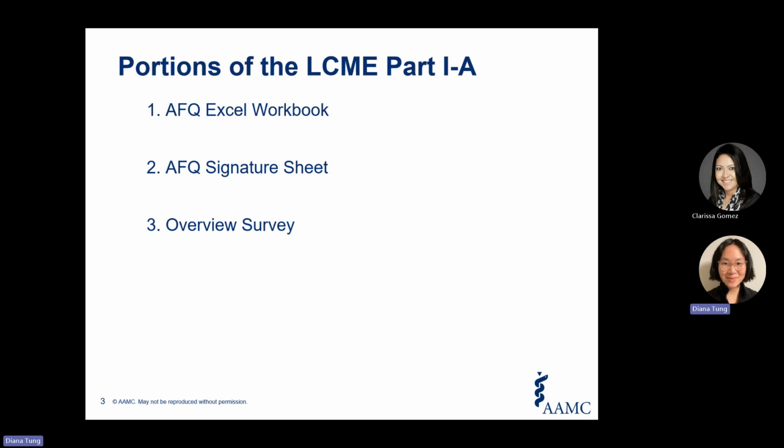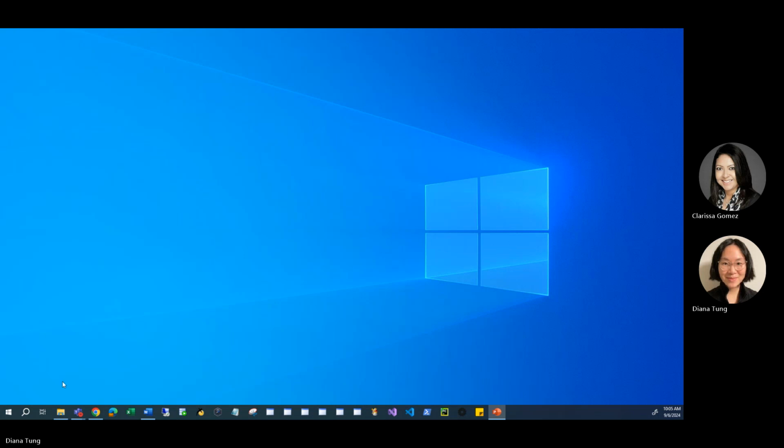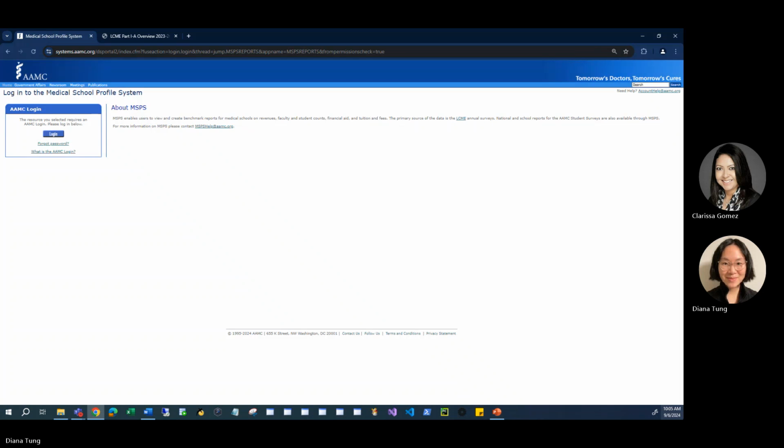So, where do you find the AFQ and overview survey? You can't complete the AFQ without downloading it first. So where do you find it? You find these materials on the Medical School Profile System, or MSPS for short.